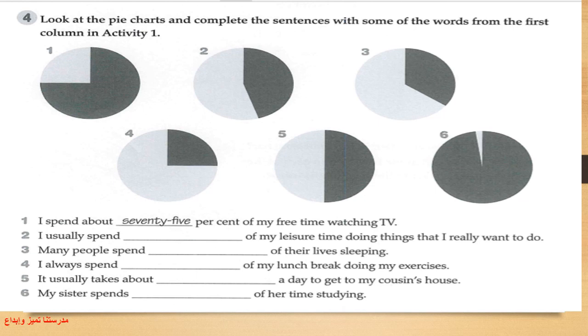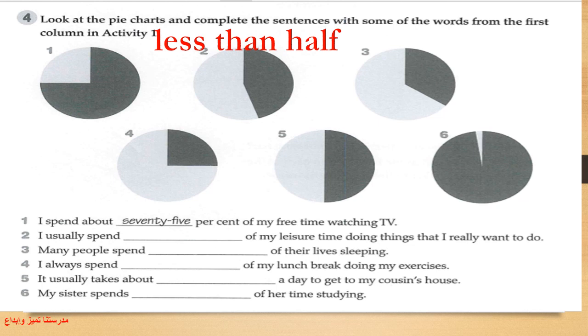Now let's have a look at pie chart 2. I usually spend less of my leisure time doing things that I really want to do. Leisure time means free time. So what's the missing word here? Exactly, less than half.